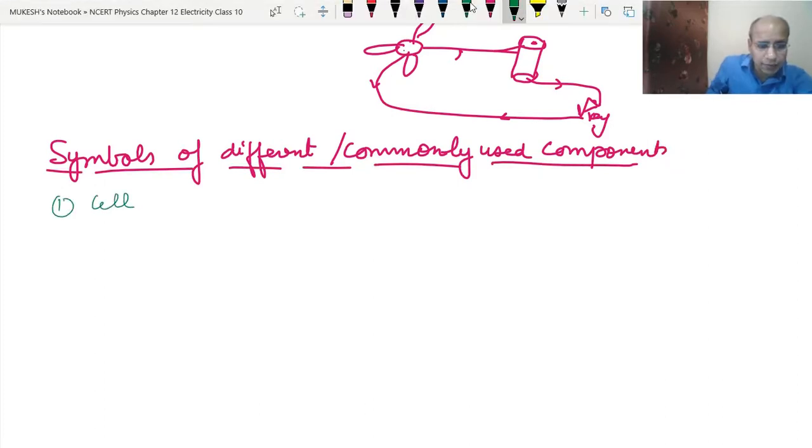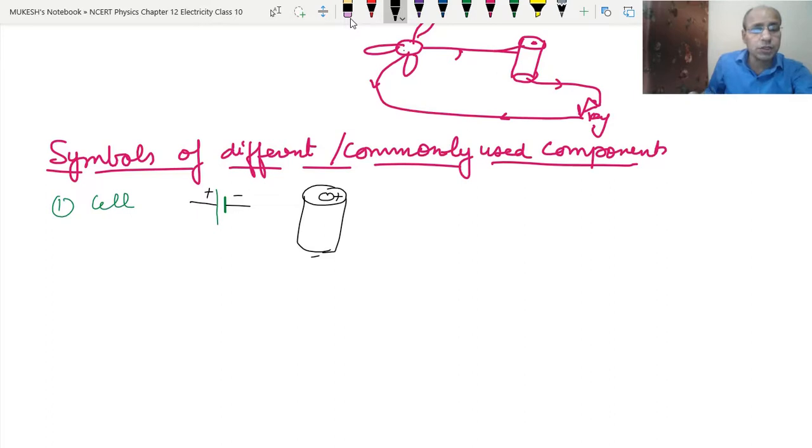First we will start with the electric cell. The symbol of a cell: we have to draw one simple line, one small but thick line, and we show the connecting wire on both sides. This is the positive terminal, this is the negative terminal. We draw one big line and one small, thick line, with two connecting wires on both sides. The big line is the positive terminal, and the smaller, thick line is the negative terminal. This way we show the cell.